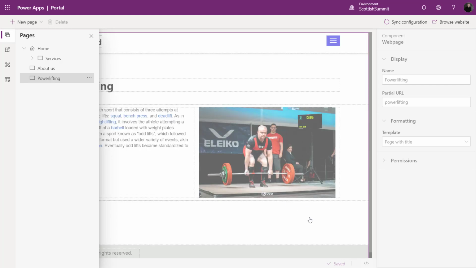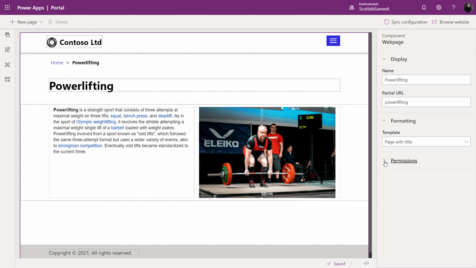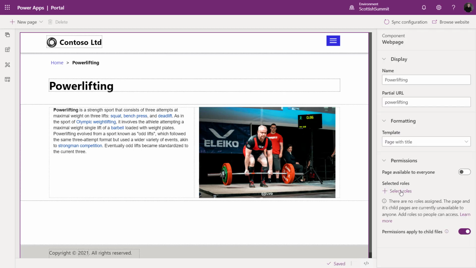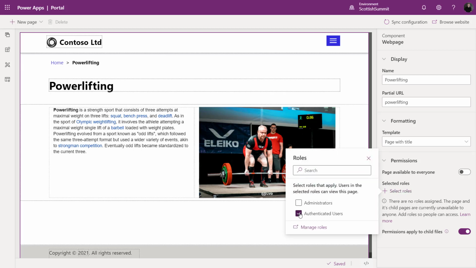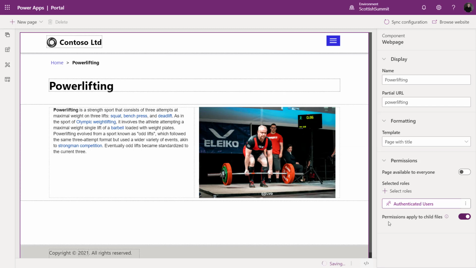And we do see that in our properties pane off to the right here, we have permissions. And right now the page is available to everybody. But what I'm going to do is turn this on here, and I need to select a role. Now, at this point, I'm not going to go too deep into Power Apps Portal security. That could be an hour-long conversation on its own. But for now, I'm just going to pick a role, and I'm going to pick authenticated users because that's a default role that's set up in my Power Apps Portal, meaning anybody who authenticates to the portal will be able to visit that page. So I've set this up, and we'll let this apply to child files. Those are files that are part of the hierarchy with the pages.